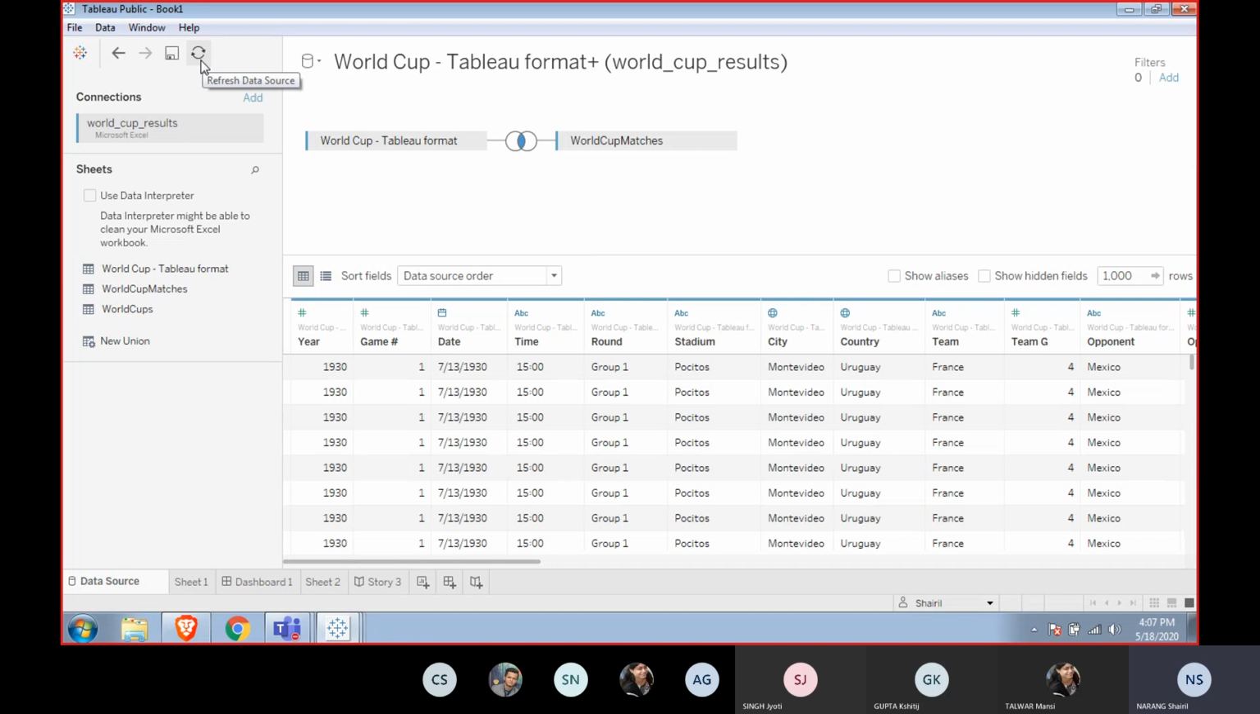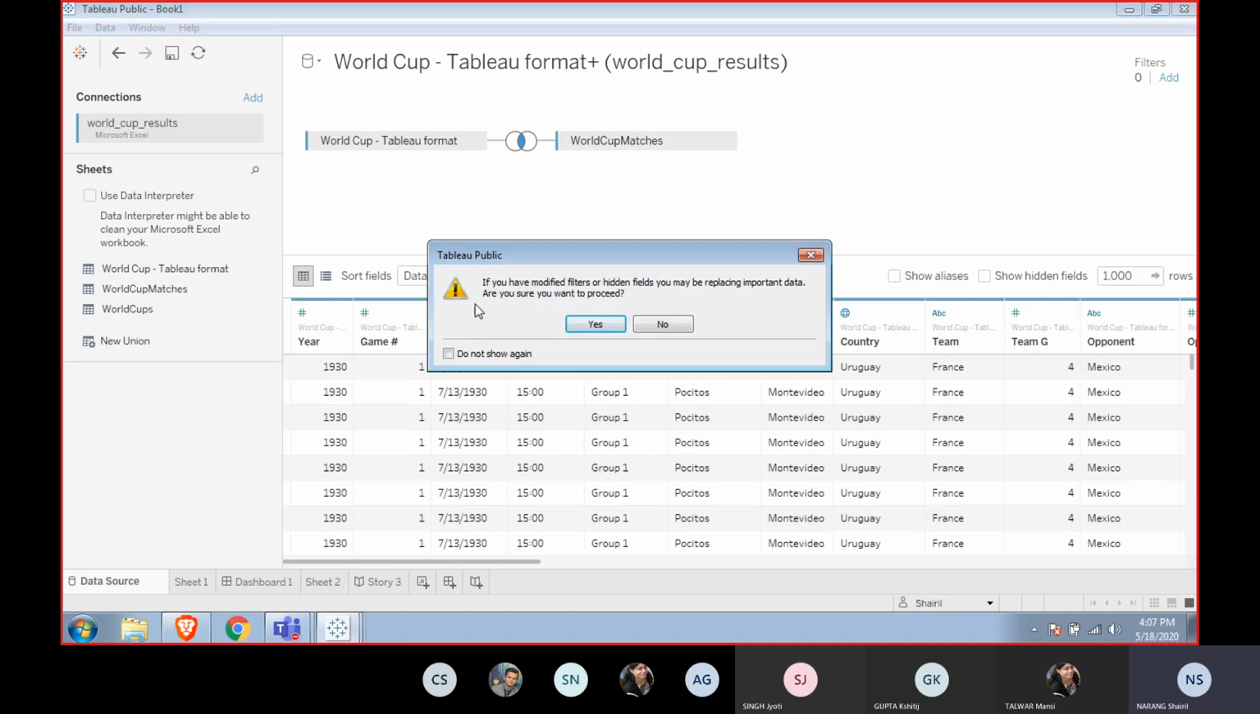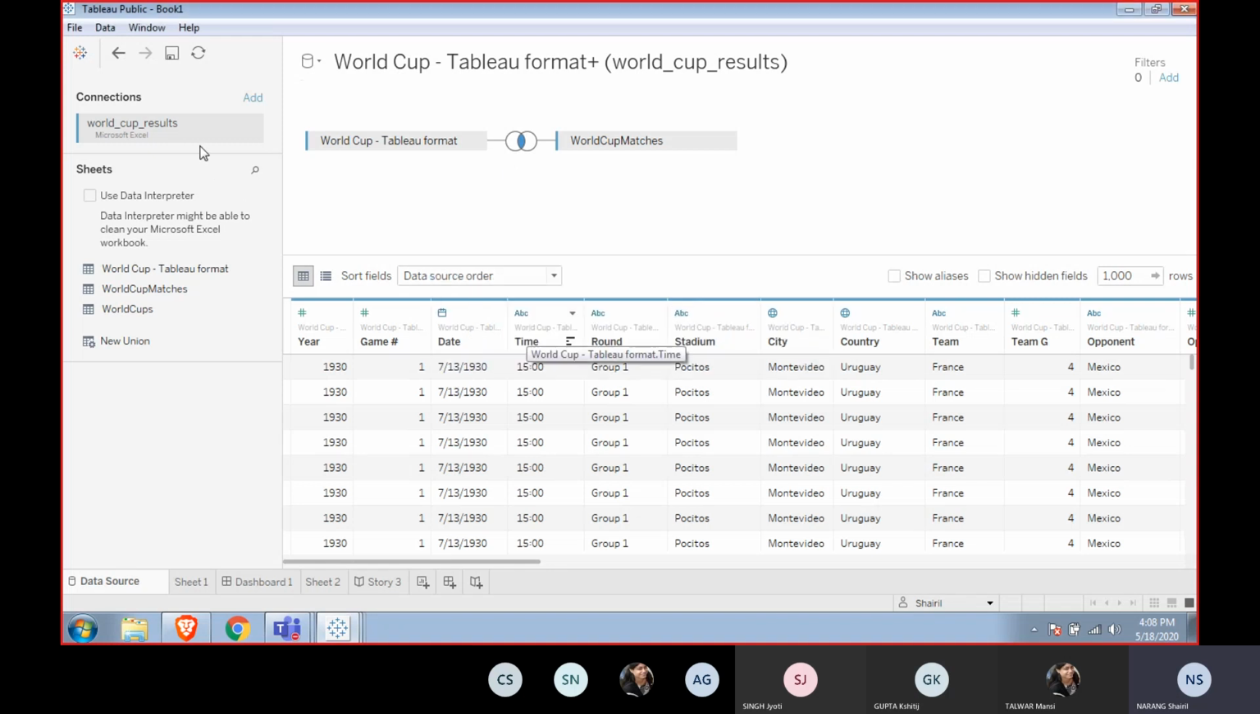If, for example, you have changed the underlying data and added some more after 2014, you have added more years where data has come in, and you do a refresh of data, it will refresh the data, and it will say that if you modify the data, the filters that you have used might not work after the refresh. So that is a way that you can refresh the data.